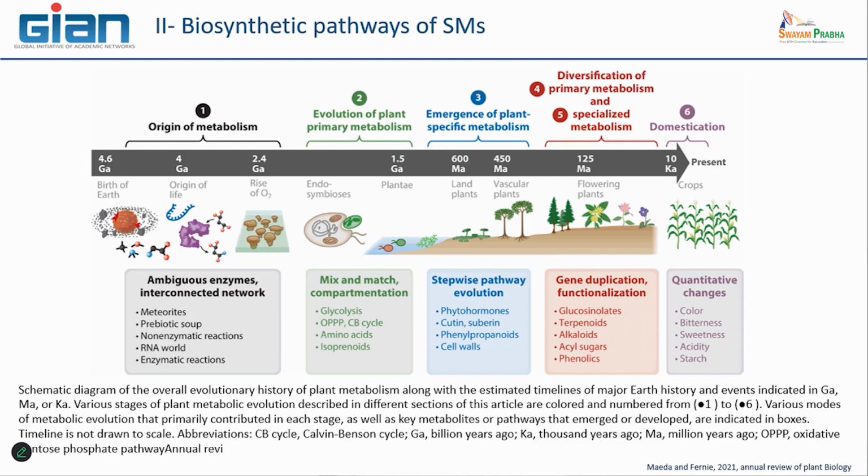And after that, from these first cells that were mainly involved in the evolution of primary metabolism, we have seen that with terrestrialization, when the plants became terrestrial plants, they diversified their metabolism, as I said before, with the emergence of specific ones. And with the appearance of flowering plants, just 100 million years ago, we have a very important enhancement of metabolic diversification at the metabolic pathway level.